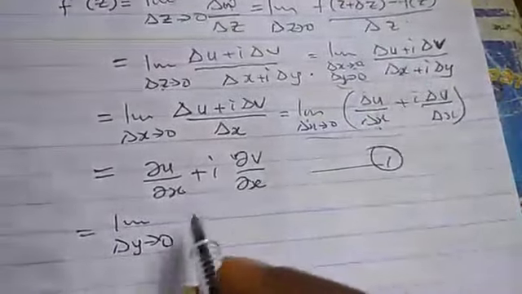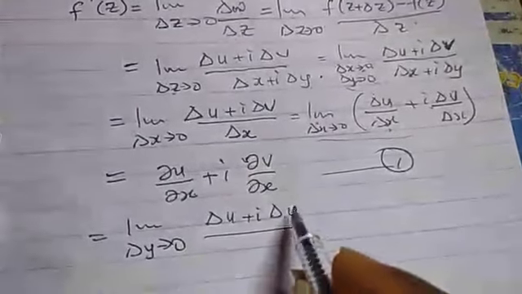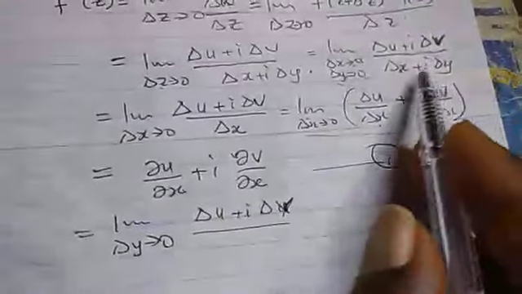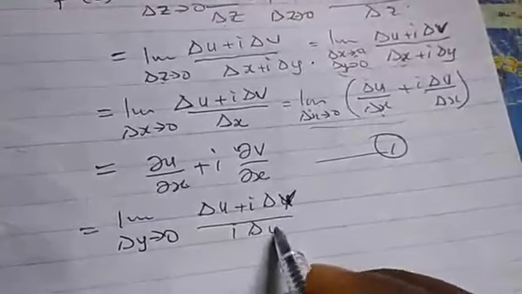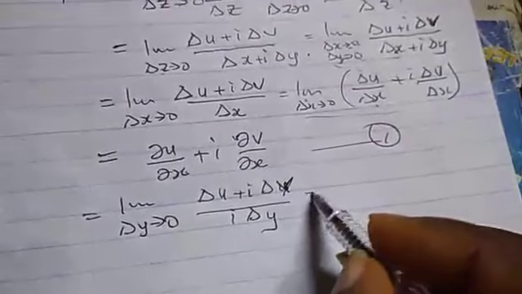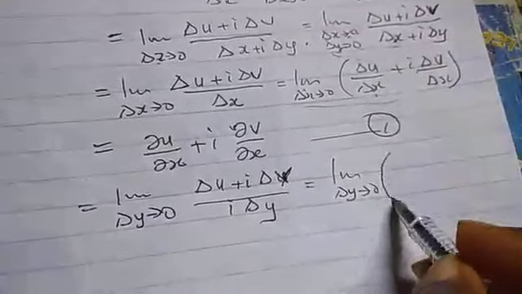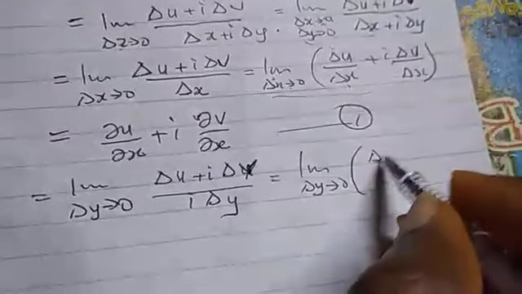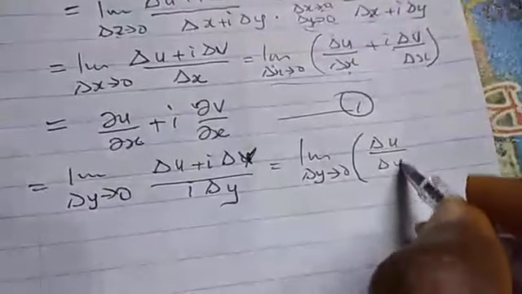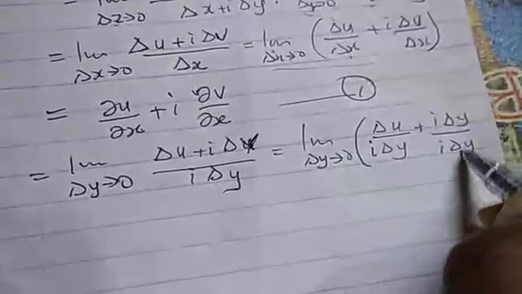When we equate delta x to 0, what remains is i delta y, which can be written as the limit as delta y tends to 0 of delta u over i delta y plus i delta v over i delta y.